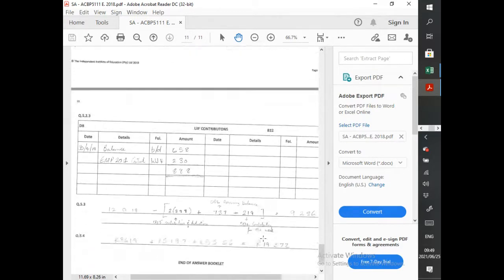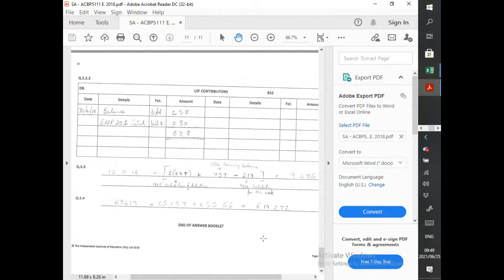Okay. All right, cool. Then 3.5.3, calculate the amount of PAYE that would appear in the EMP 201 return. So this they should have probably asked before we did the EMP 201, to be honest, because now we actually have that answer. But anyway, you go back to that block where we're filling in things, and we just look at the PAYE, and you see the total there. So there was really nothing to calculate here.